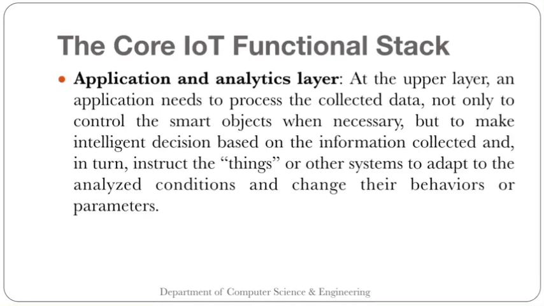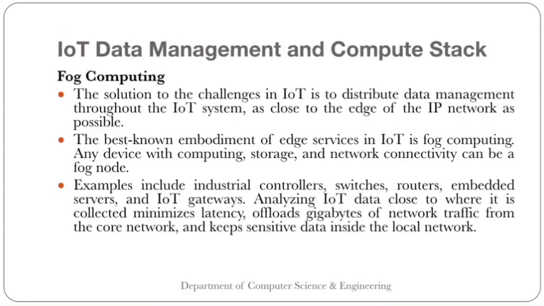So this application and analytics layer is nothing but what? The collected information comes here, then it is analyzed, and based on that information it sends back some instructions. Based on that, the things need to operate or adjust to that particular environment. Okay, so this is about the core IoT functional stack.